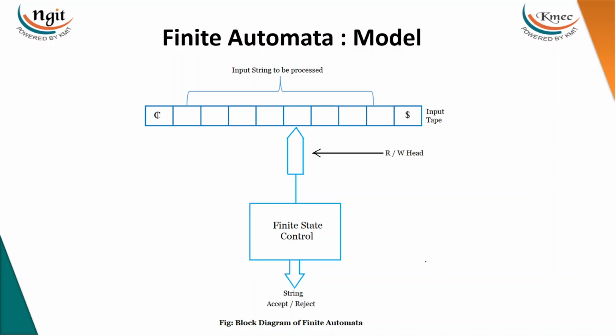Let me go with the model first. The finite automata model has three components, guys. The first one is the input tape. The length of the input tape is finite or infinite, sometimes depending on the string, but assume for now that it is finite.